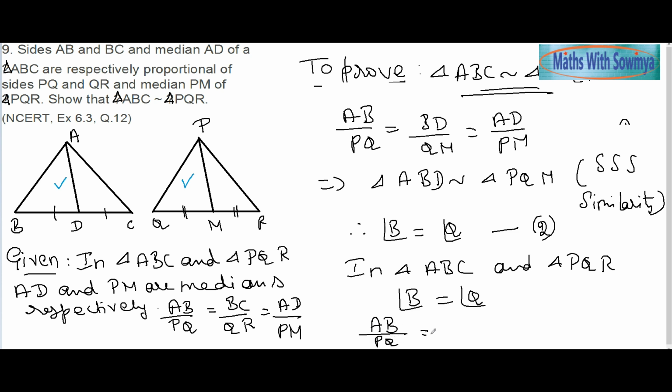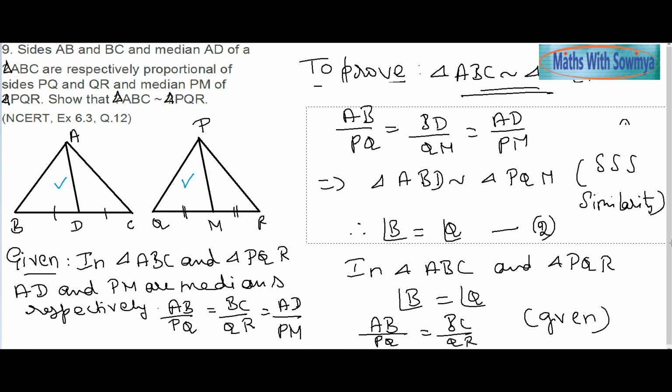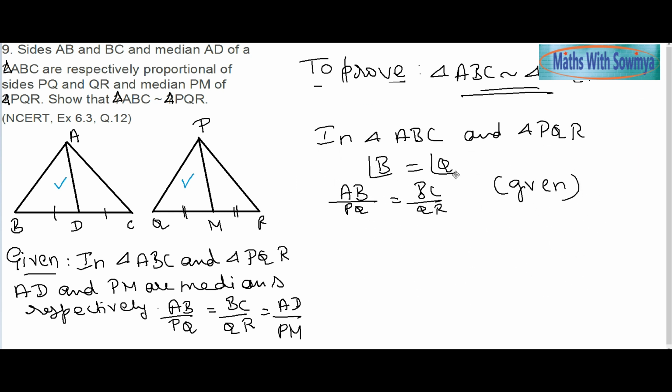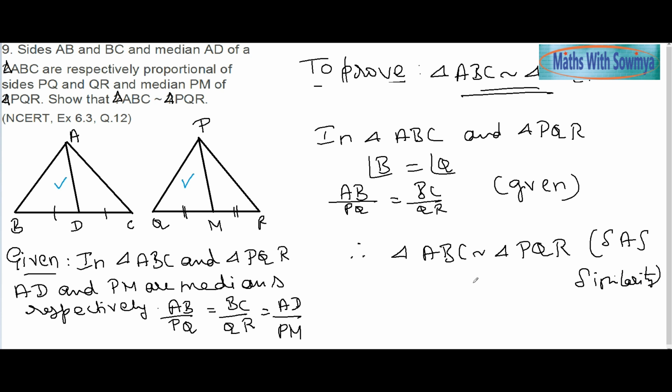So AB by PQ is equal to BC by QR, which gives me SAS similarity. So, using SAS similarity, I can prove that these two triangles are similar to each other. Therefore, triangle ABC is similar to triangle PQR by SAS similarity. Hence, we have proved this.